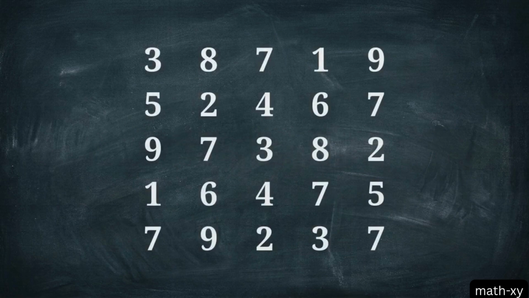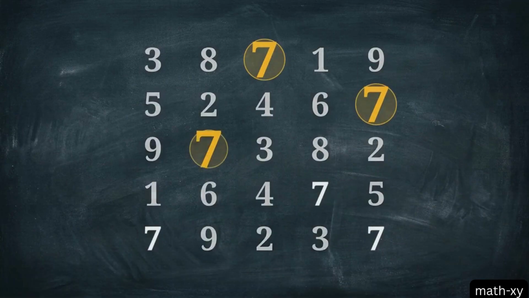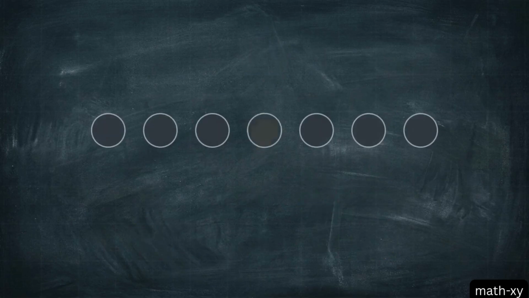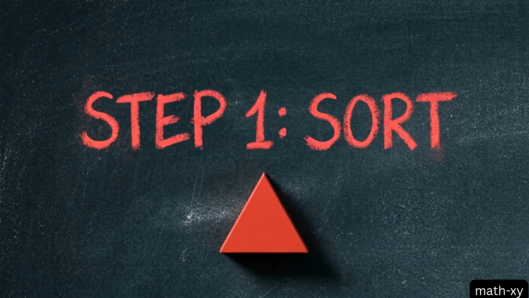Unlike the mean, finding the mode requires zero arithmetic. It is a purely observational tool, the most direct way to identify the most common occurrence. Next is the median, which is the literal, physical middle point of your dataset. But before you look for the middle, there is a critical rule you have to follow.